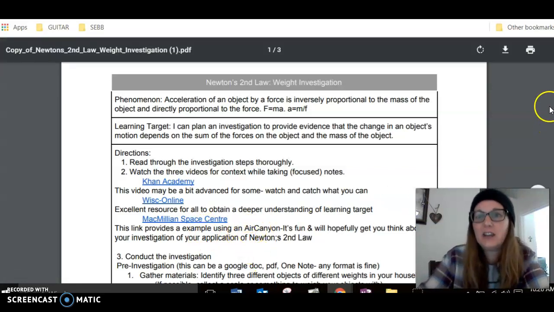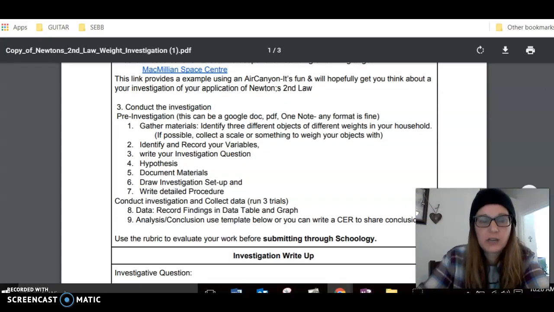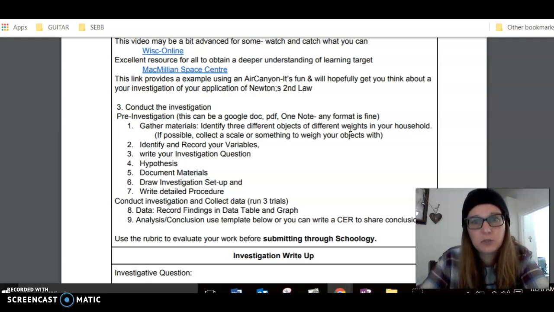It's kind of cool. All right, then for conducting the investigation, here's your graded part. After you utilize those resources, then you're going to gather your materials. For this investigation, basically what you're going to be doing is coming up with 3 different weights, different household items. Come up with your own, be creative, all right? If you steal from YouTube, guess what? I've got access to the same YouTubes, so I can see what you stole. So be creative, come up with your own, all right?